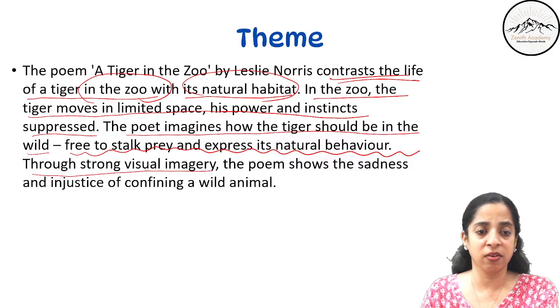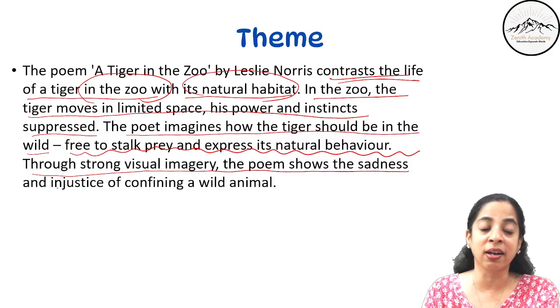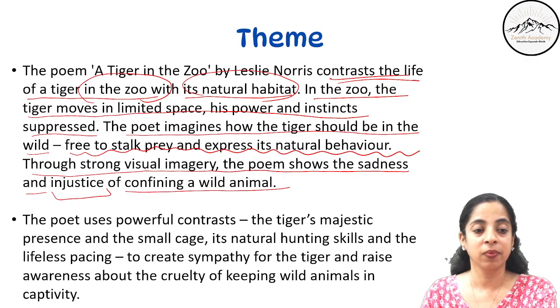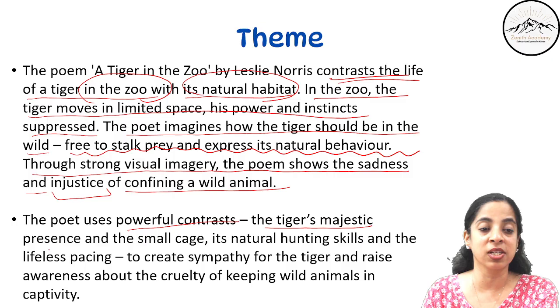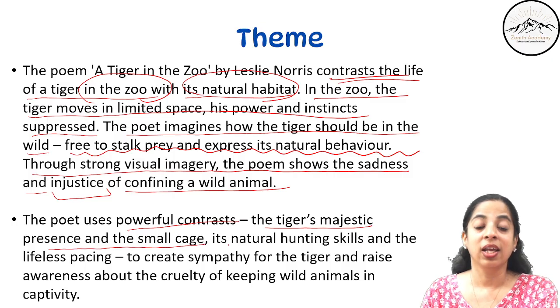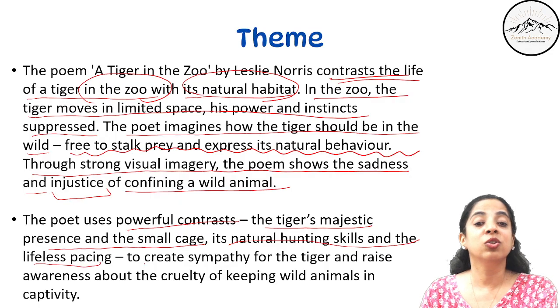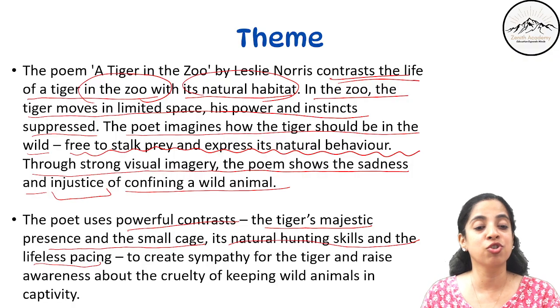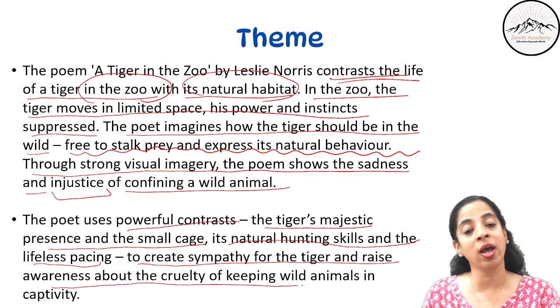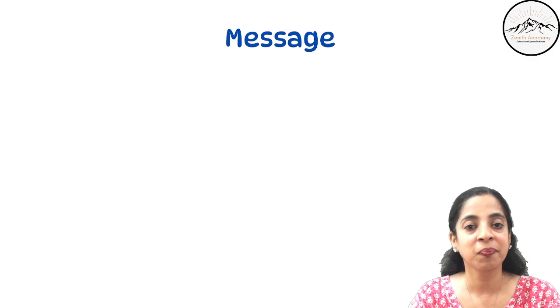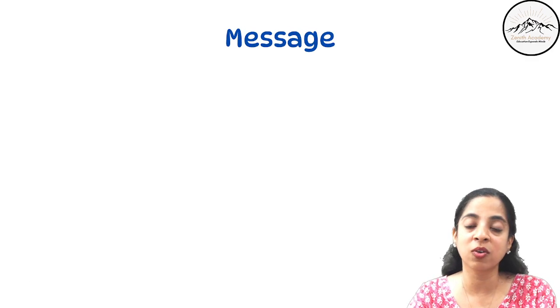Through strong visual imagery, the poem shows the sadness and injustice of confining a wild animal. The poet uses powerful contrasts like the tiger's majestic presence and the small cage, its natural hunting skills and the lifeless pacing. So these powerful contrasts are used to create sympathy for the tiger and raise awareness about the cruelty of keeping wild animals in captivity. So I hope you have understood the theme. So what message does the poet want to convey?